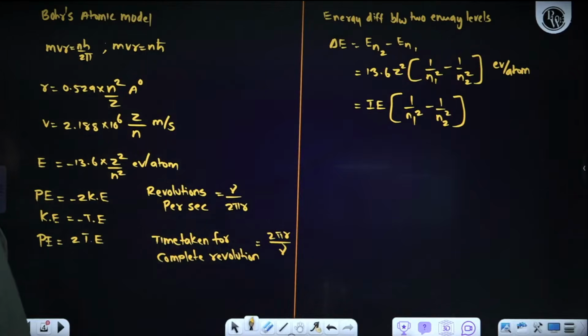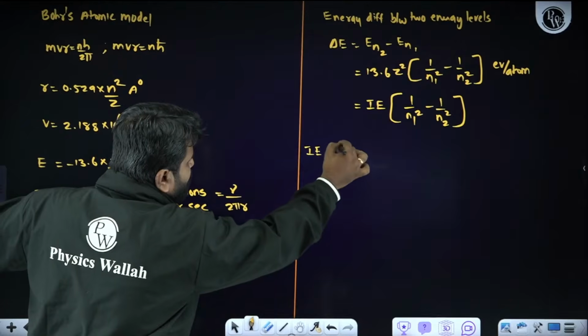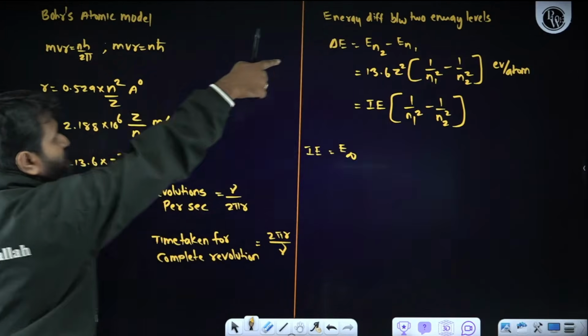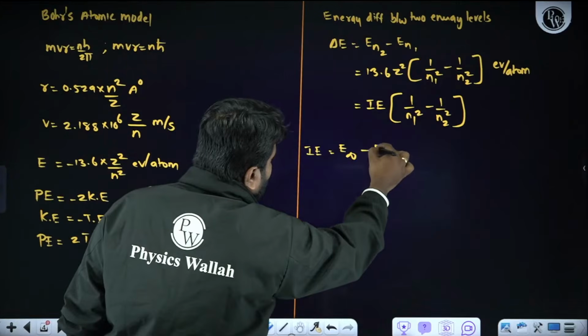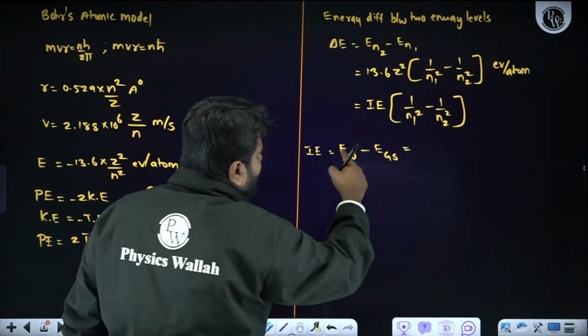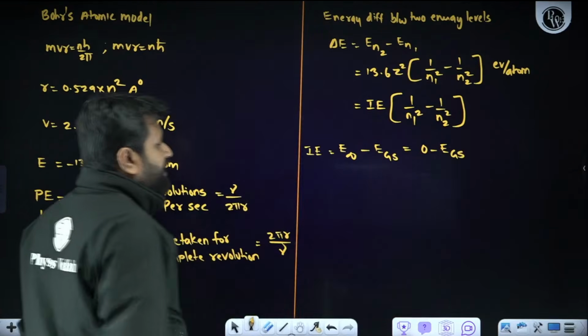Now, IE is nothing but ionization energy. How to find out ionization energy? Very simple. Remember one thing, ionization energy is the energy difference between the energy at the infinite level minus the energy of the ground state. Energy at infinity is 0, so 0 minus energy of ground state.